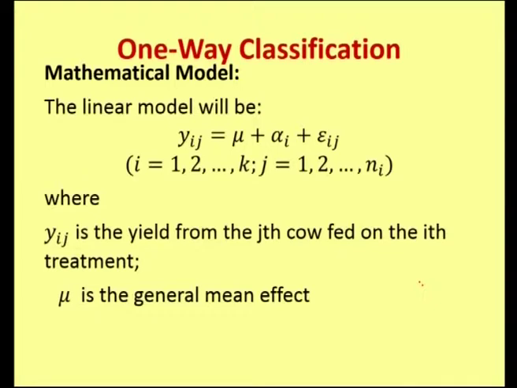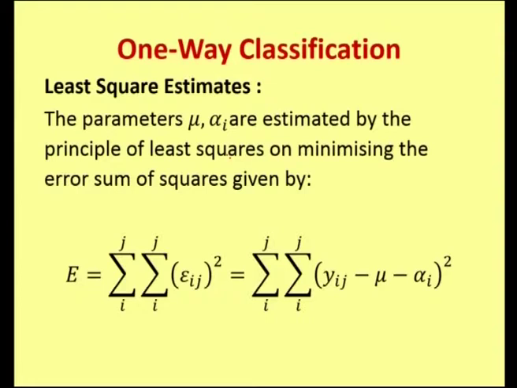So, here you have yij is equal to mu plus alpha i plus epsilon ij, keeping the epsilon ij on the right hand side, taking other two terms to the left side, squaring and taking summation, we get E to be double summation epsilon ij the whole square, which is double summation of yij minus mu minus alpha i the whole square.